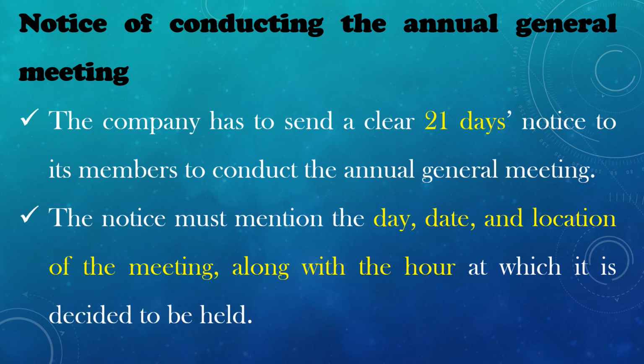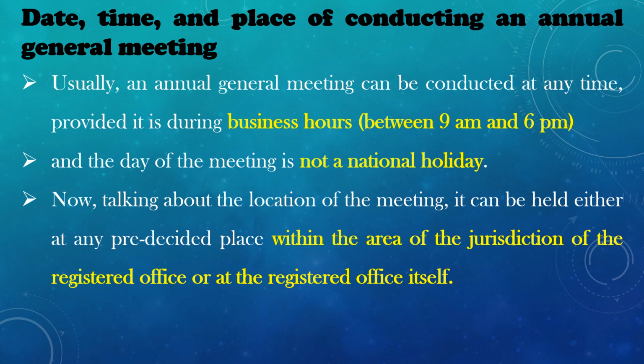Next, the notice of conducting the annual general meeting. The company has to send a clear 21 days notice to its members to conduct the annual general meeting. The notice must mention the day, date and location of the meeting along with the hour at which it is decided to be held.